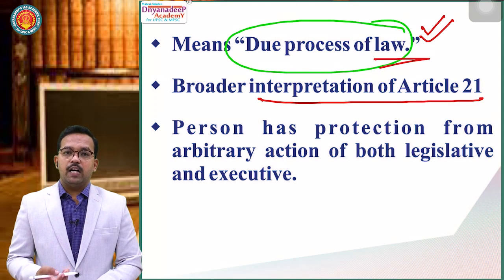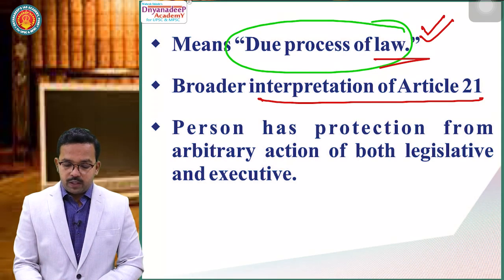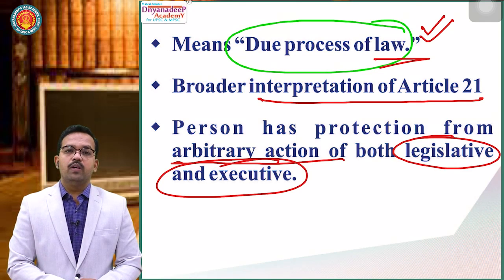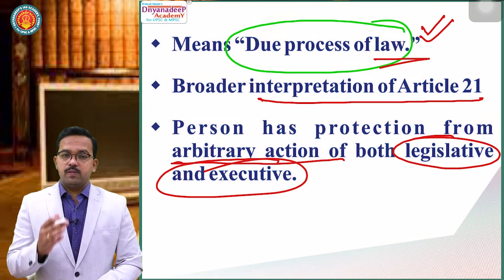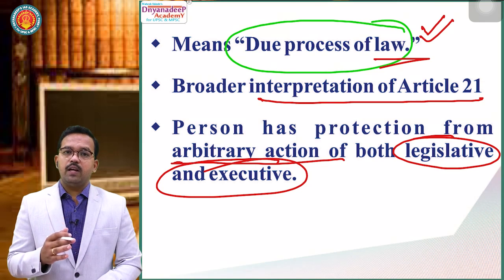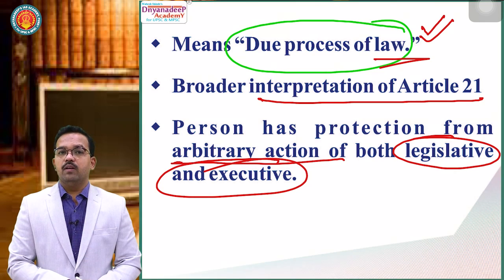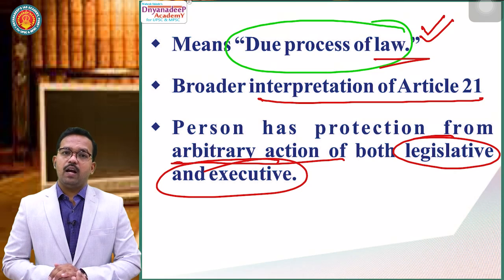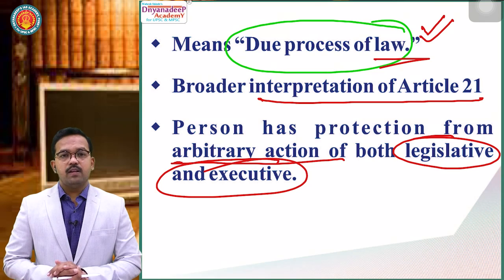It means, as per the Maneka Gandhi case, a person has protection from arbitrary action of both legislative and executive. In the Gopalan case, a person's life and personal liberty had protection from arbitrary action of the executive only. But after the Maneka Gandhi case, a person's right to life and personal liberty has protection from arbitrary action of the legislature as well as the executive.